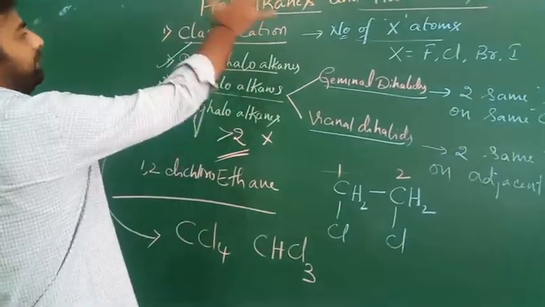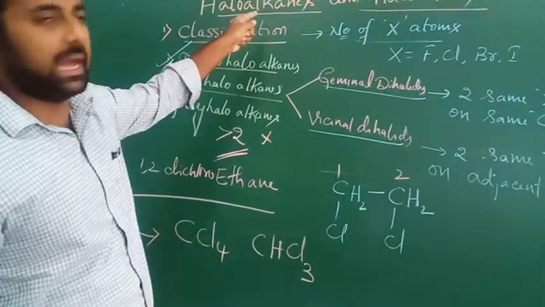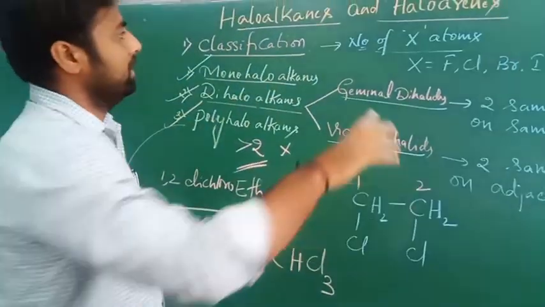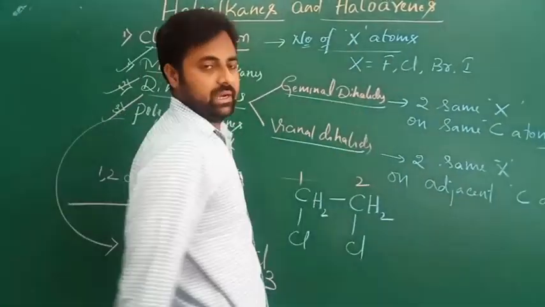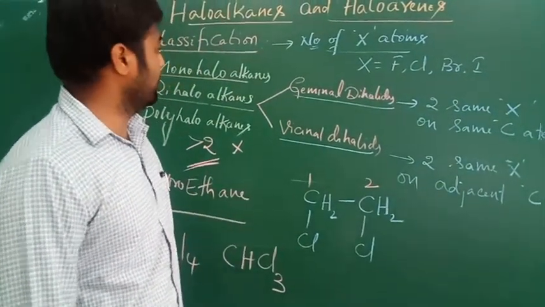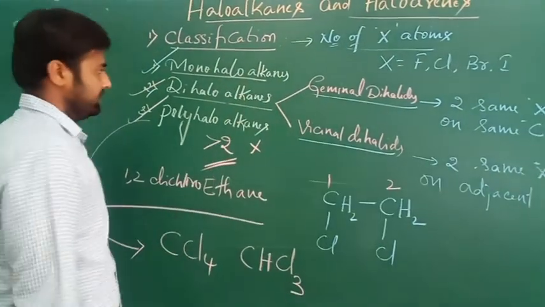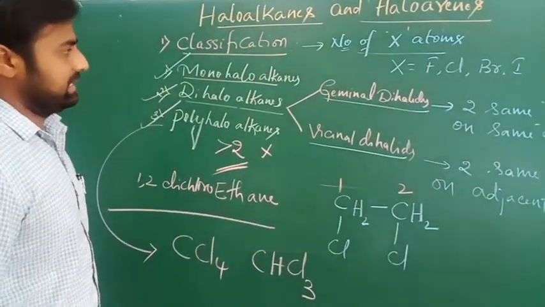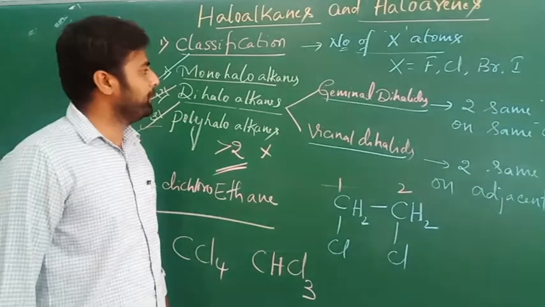So these are all the classification of haloalkanes based on the number of halogen atoms. How many halogens are present on those molecules? On that basis we are going to classify these haloalkanes. I hope you understand. Thank you.